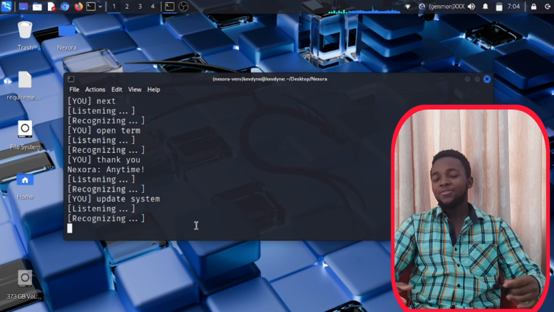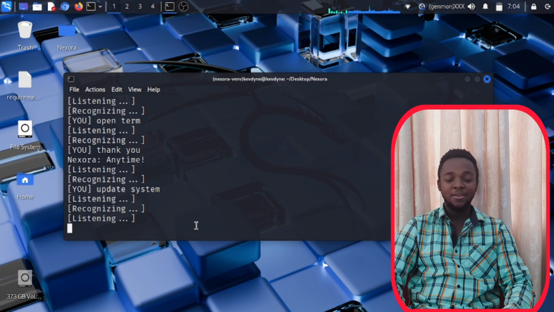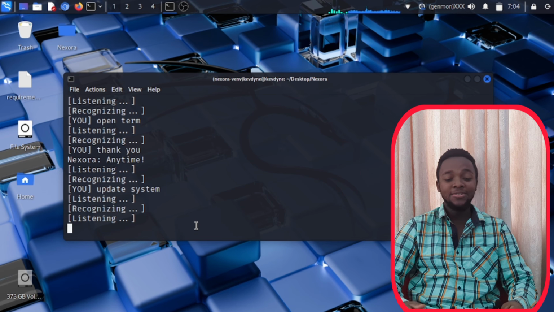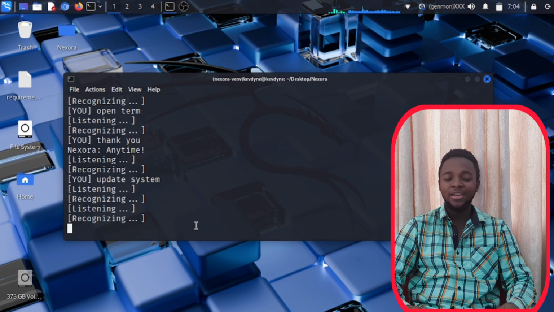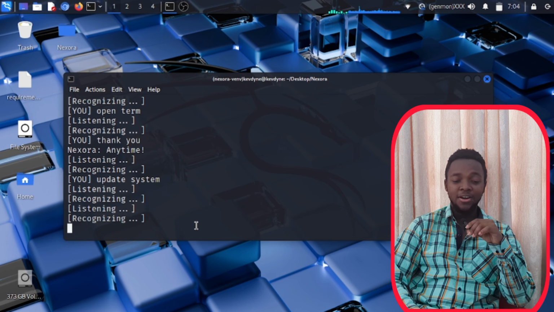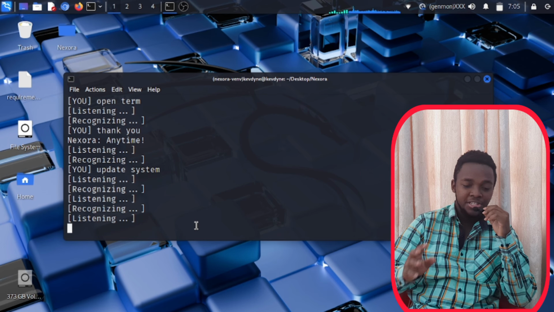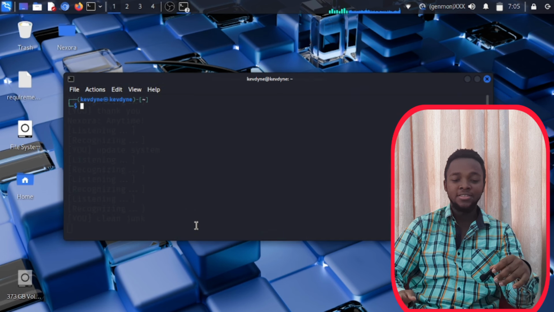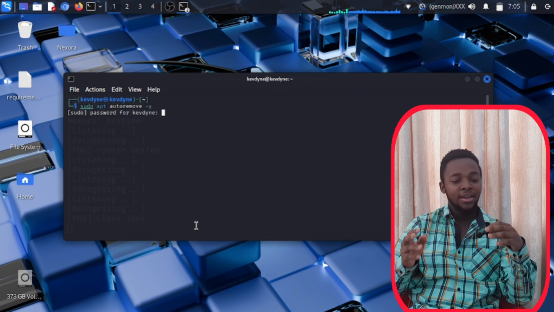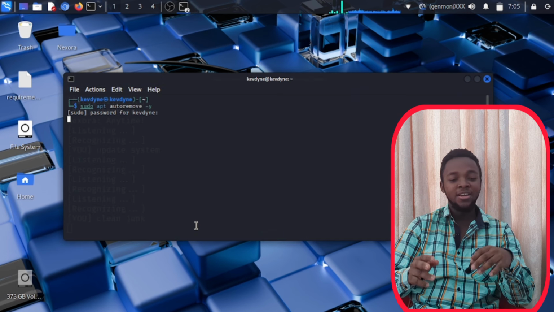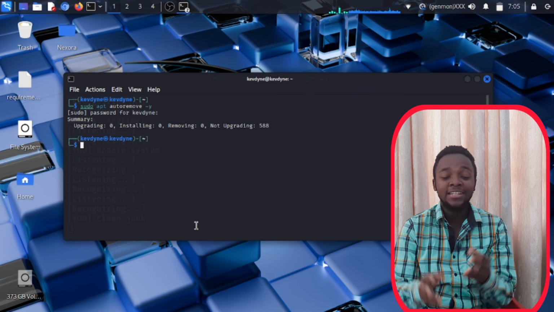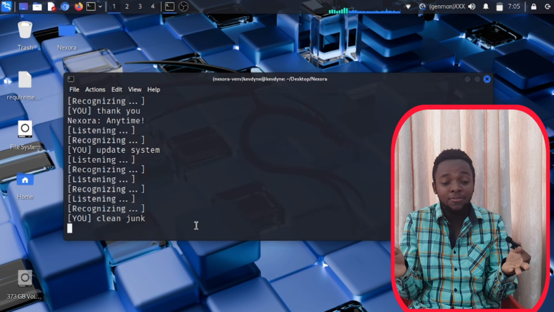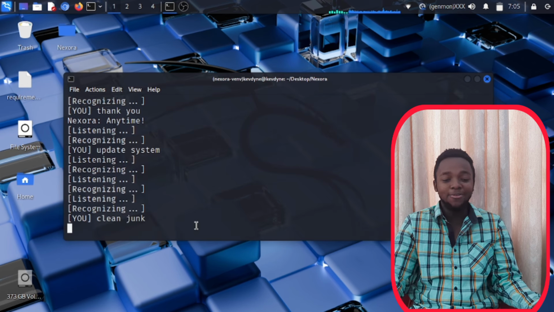We can also do a lot of other cool stuff, okay? For instance, once you're done updating your system, you can actually auto-remove things. Let's try this one. Clean junk. You can say clean junk, auto-remove, all that stuff. Okay, there, opening terminal, auto-remove, put in my sudo password. There, done. And it will close that terminal itself. There, you got it. Like, what else do you need, guys?